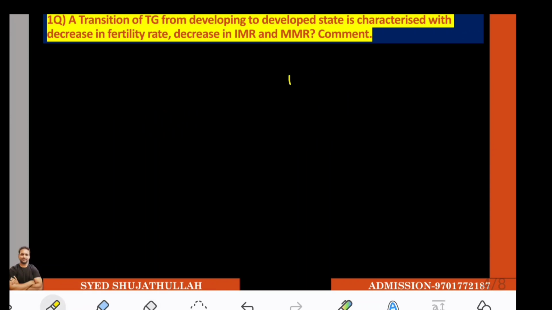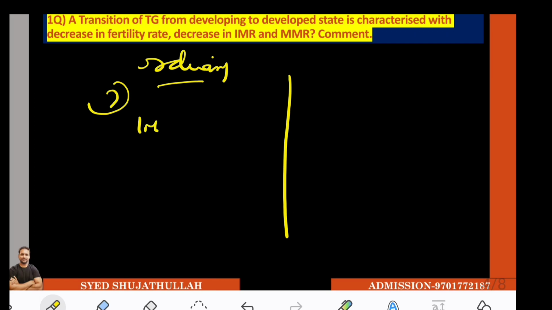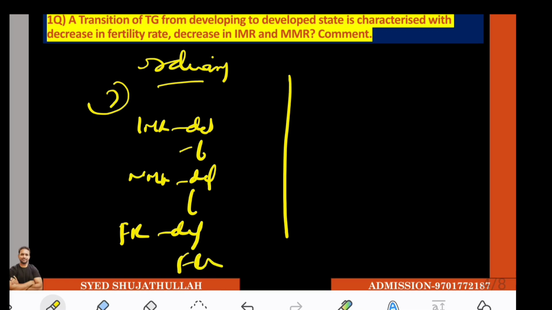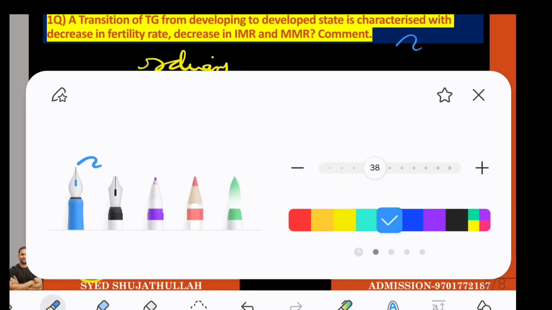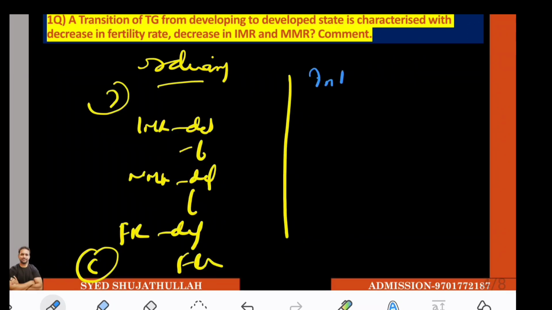A clever student. As I have already said, an ordinary student will be writing what? Introduction, IMR definition and figures, MMR definition and figures, fertility rate definition and figures. Then gives a conclusion. But we are not going to do it that way. What we are going to do is write the introduction, and in the introduction we are going to add Sustainable Development Goal number 3 also, because it is also mandated. It's not a compulsion, it's not like the government is doing it on its own will. It is a kind of global norm, you can say, that we have to achieve.